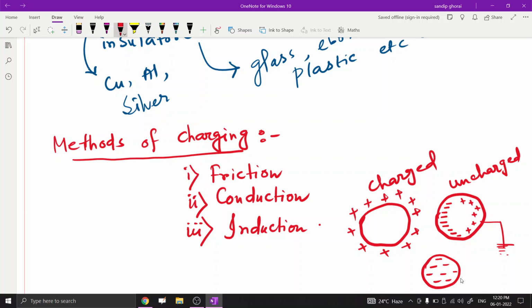So this is the end of today's class. In the next class we will discuss the gold leaf electroscope and how it works. So today this is the end.